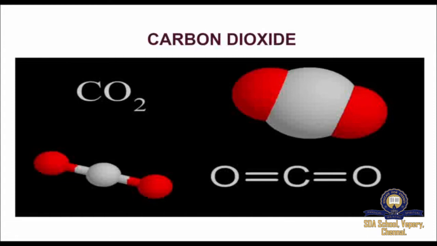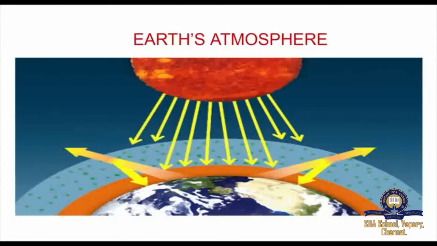Carbon dioxide is a chemical compound in which one carbon and two oxygen atoms are bonded together. It is a gas at room temperature. It is represented by the formula CO2. It is found in the Earth's atmosphere and it sends back the solar energy which is reflected by the surface of the Earth to make life possible for living organisms. When carbon dioxide accumulates more in the atmosphere, it produces harmful effects.